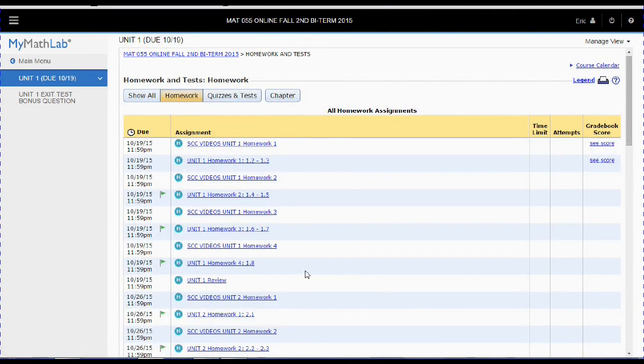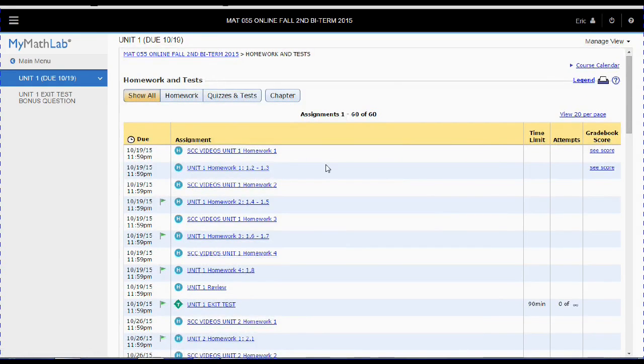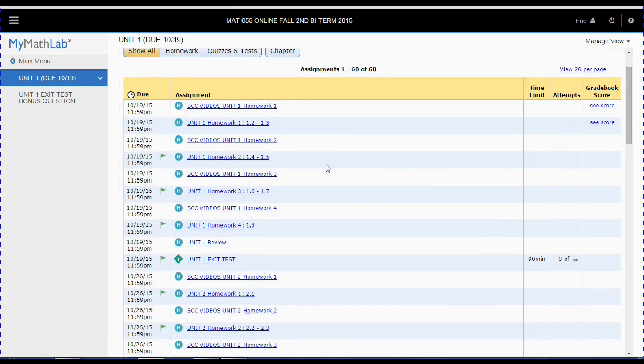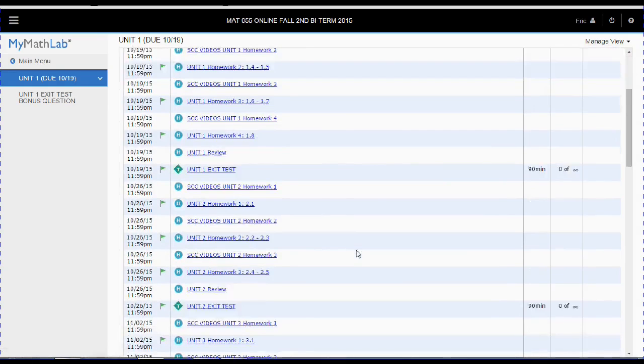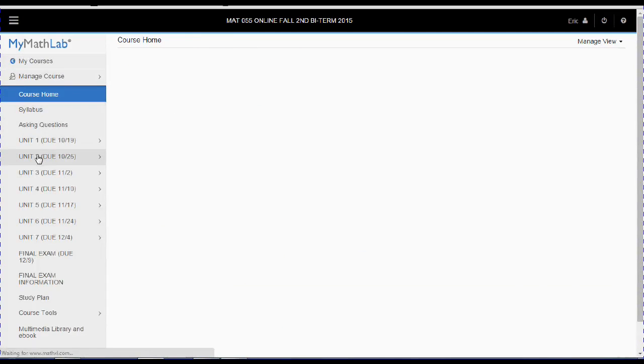Now on the test, by the way, you can click on show all if you ever get to this page. You can see all the assignments on one page, which is where I'm looking at right now. That's why you see them all. On the test, do not hit submit test until you've answered all the questions. So keep that in mind. And that's how all these units are set up.